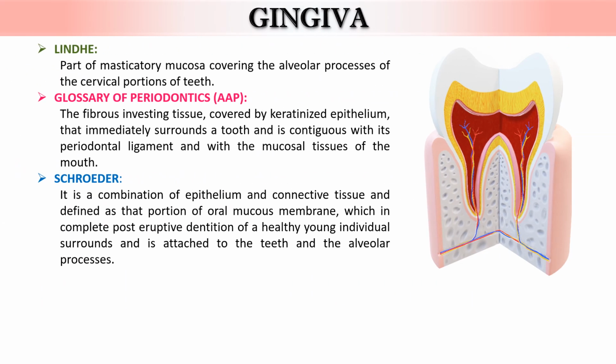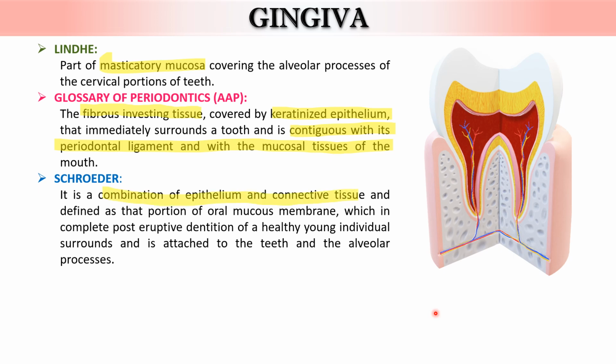Now different authors have proposed more or less similar definitions, but have used specific key terms to describe it. Linde has used masticatory mucosa, whereas the Glossary of Periodontics has used the term fibrous investing tissue. They also gave a definition wherein gingiva is covered by a keratinized epithelium and is contiguous with the periodontal ligament and the mucosal tissues of the mouth.